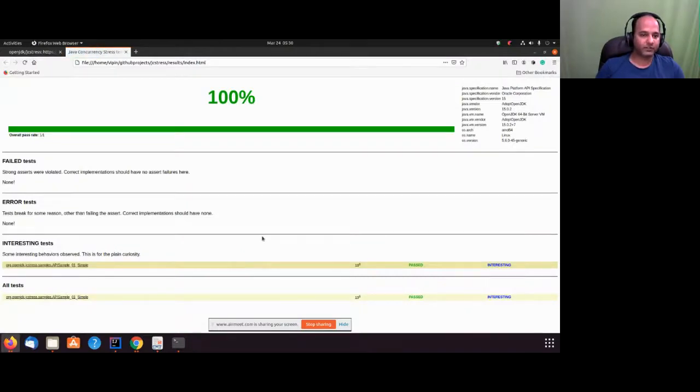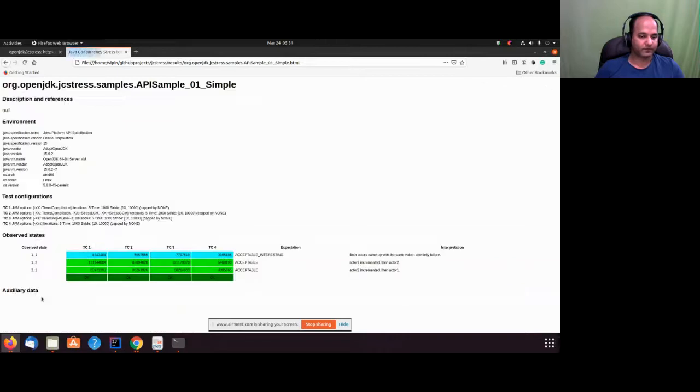So this is my index.html. On top, it shows which version of Java I'm using, a couple of other things, the architecture name, Linux name, then which kernel version I'm using, and then here are all the tests. I'll click just one test. It shows no failure, no errors. Then I go to this part, and it has the same view we saw in our Linux terminal, a nice view in this HTML. We'll talk about what these different things and configurations are also.